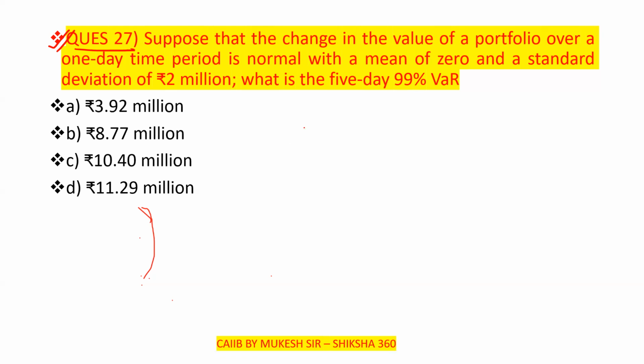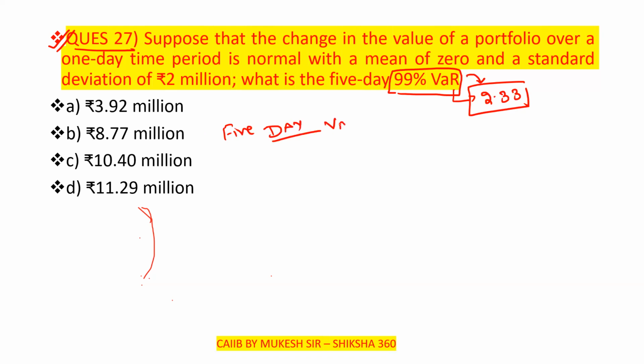So basically we know the 99% value at risk. What is the value of that? That is basically 2.33. They have already given that this is 2.33. I have already discussed this thing. So now, the 5-day.